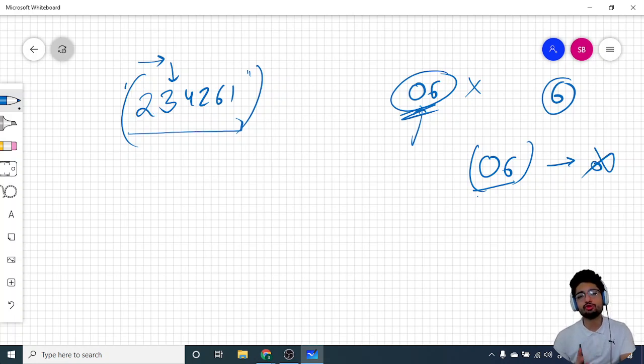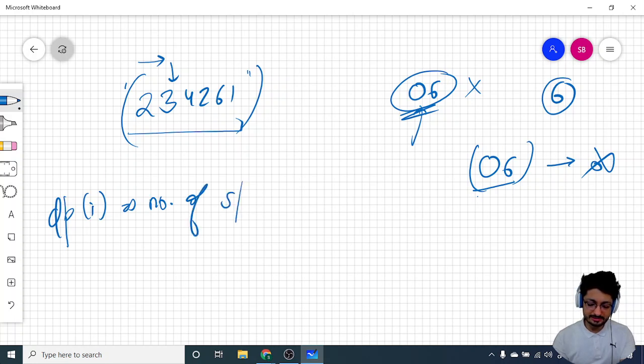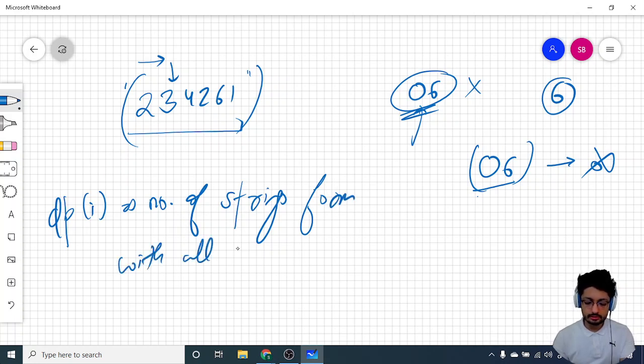So you always have two options, and the DP state, dp of i, is storing the number of possible strings you can form with all numbers till the ith index.